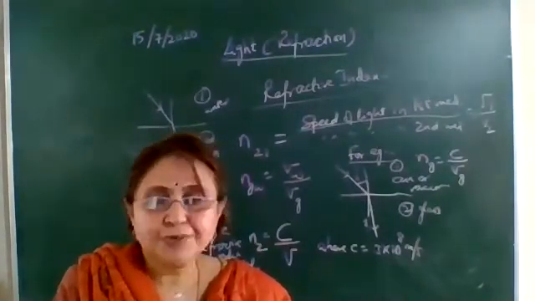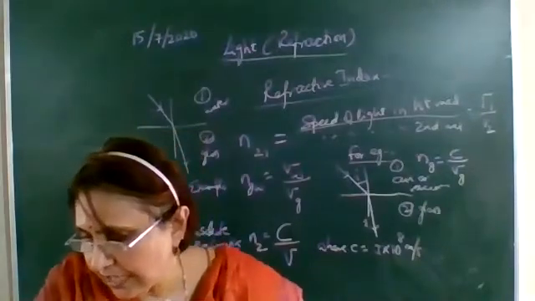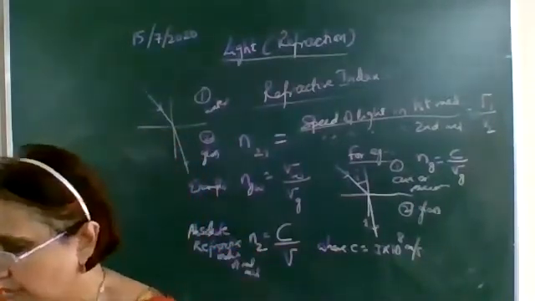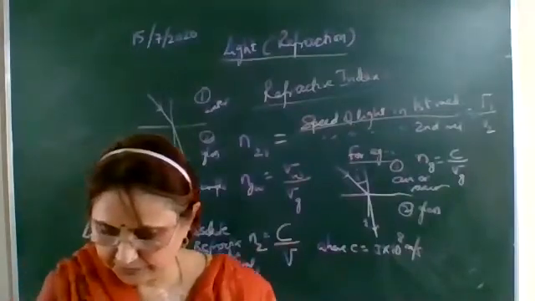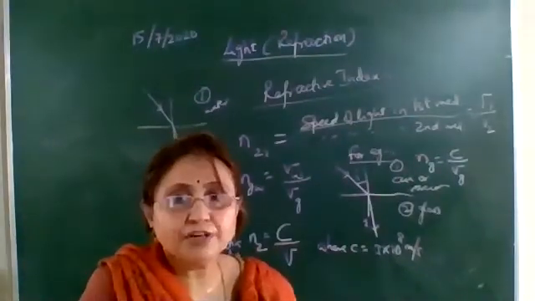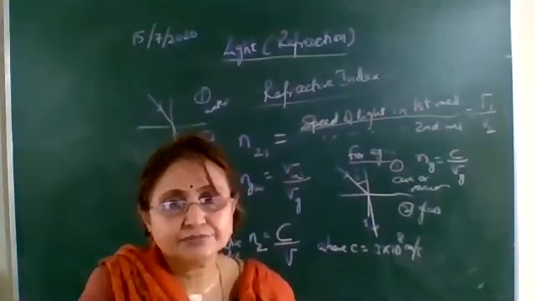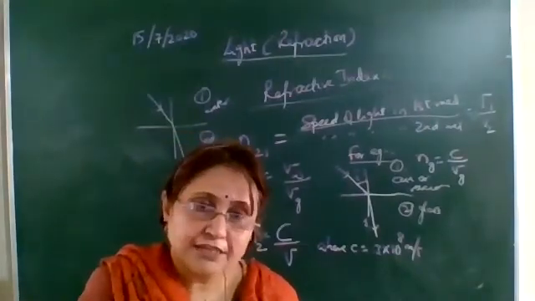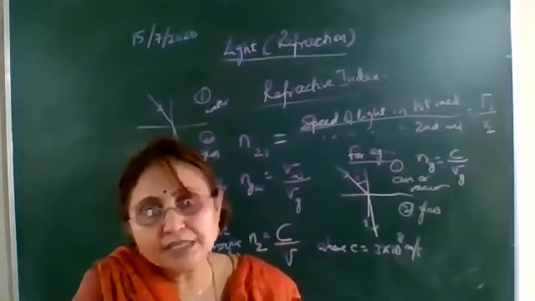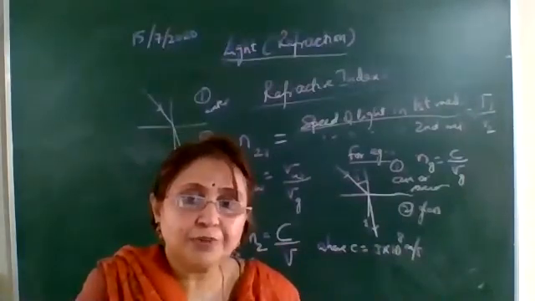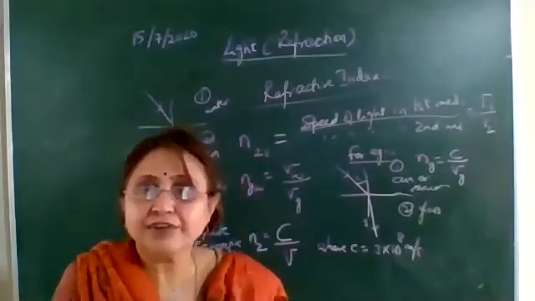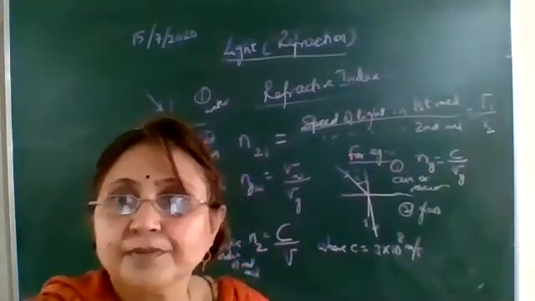And so the speed of light decreases. So the speed of light decreases. Okay, so more the refractive index, more optical denser. We know that if it is more optical denser, the speed of the light will further reduce.